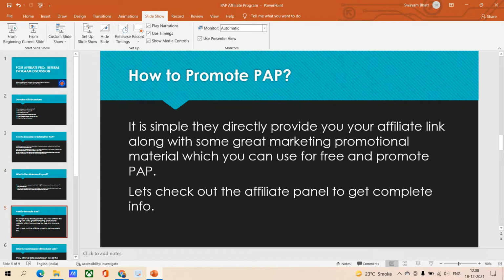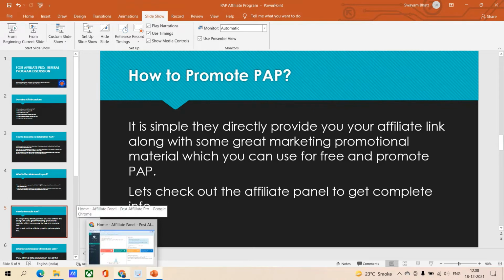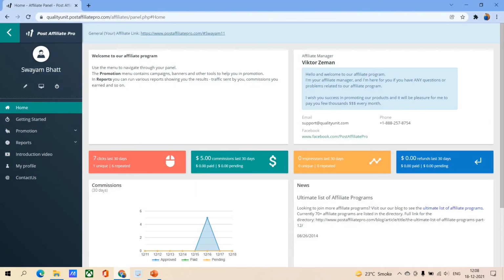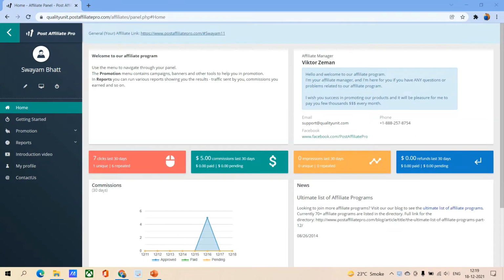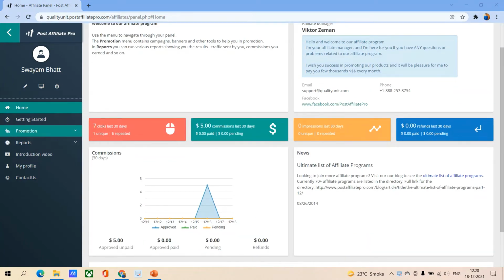The next thing is how to promote PAP. It is simple. They directly provide you your affiliate link along with some great marketing promotion material which you can use for free and promote PAP. Let's just check out their affiliate panel to get complete info about how to promote PAP. So as you can see, this is how the homepage of the affiliate panel looks. It basically gives you the basic overview, like what were the clicks on your link, and here you can see the $5 free commission that you get on the first sign up. It's completely free. Here are the impressions, and yes, you can check them out.